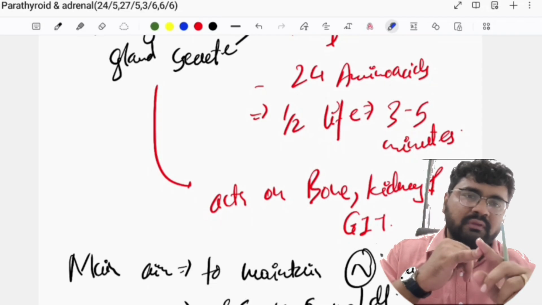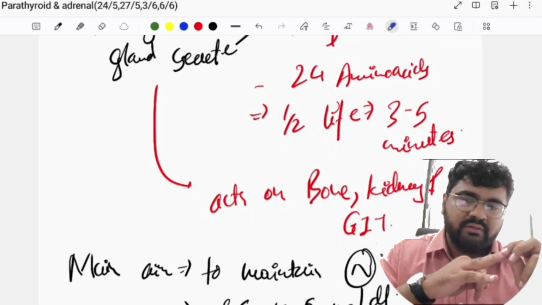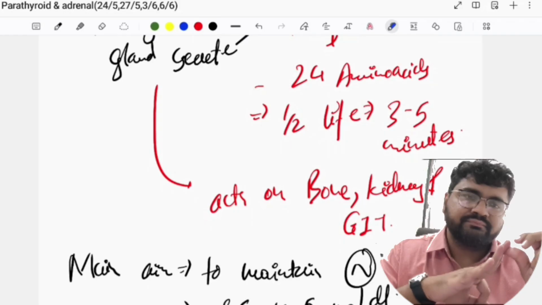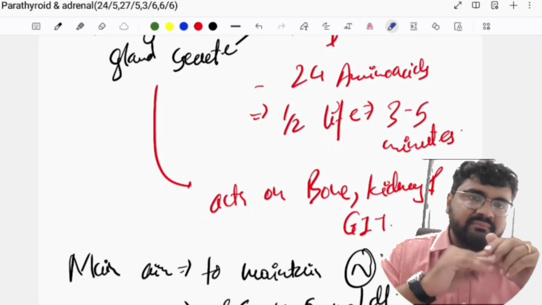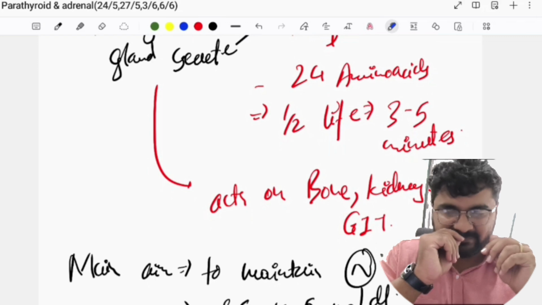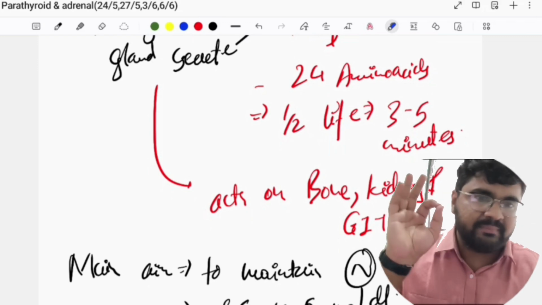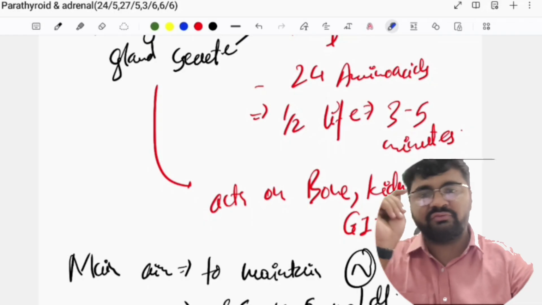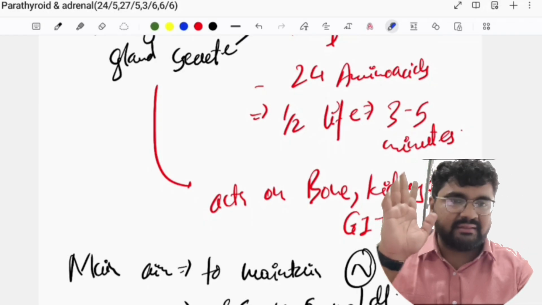One is parathormone. Another is calcitonin. Very good. Third one is your vitamin. Which vitamin? D. D3. Okay, 1,25 dihydroxy vitamin D3. That is the most active form of D3. Okay, so ये तीन hormones तुम्हारे calcium levels maintain करते हैं.